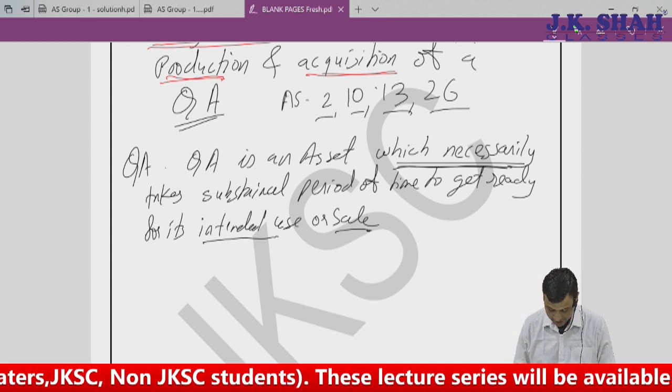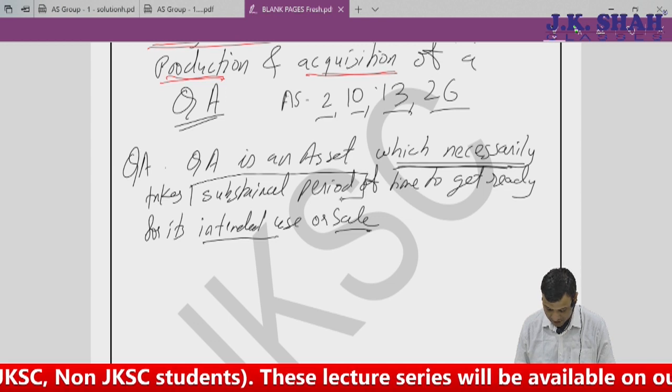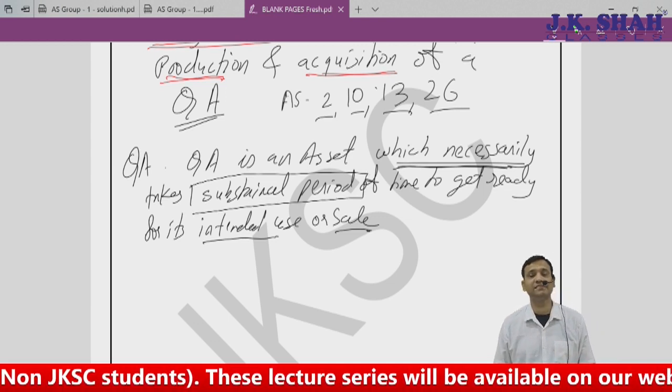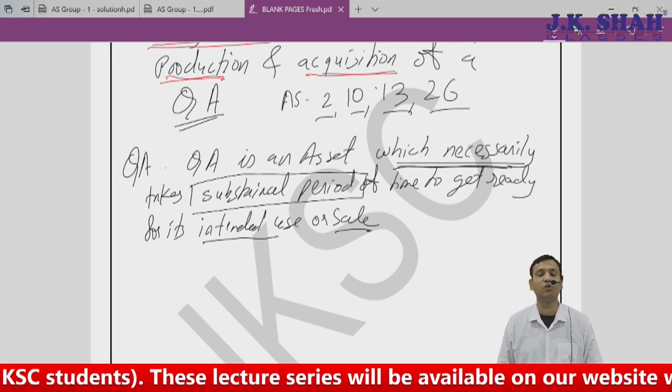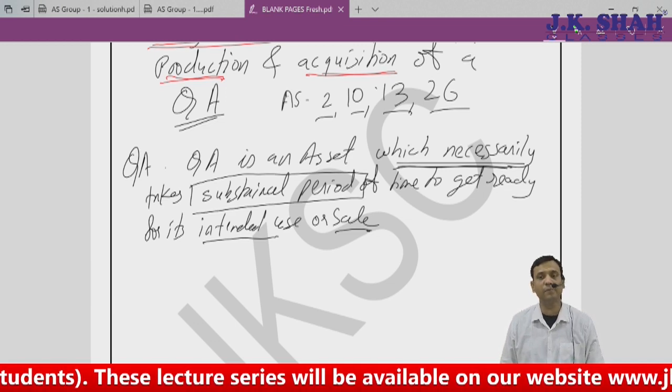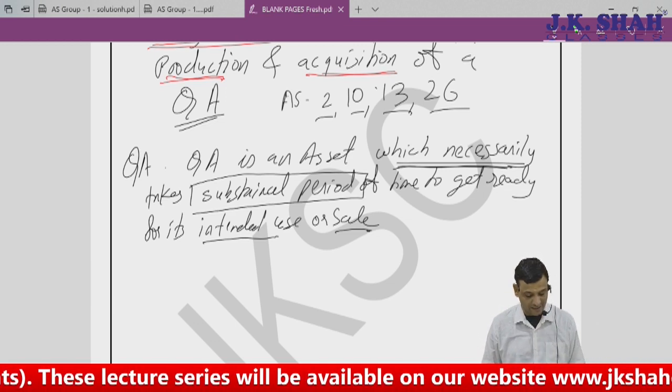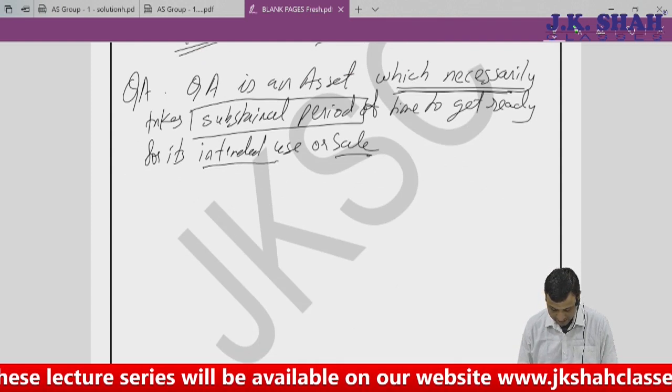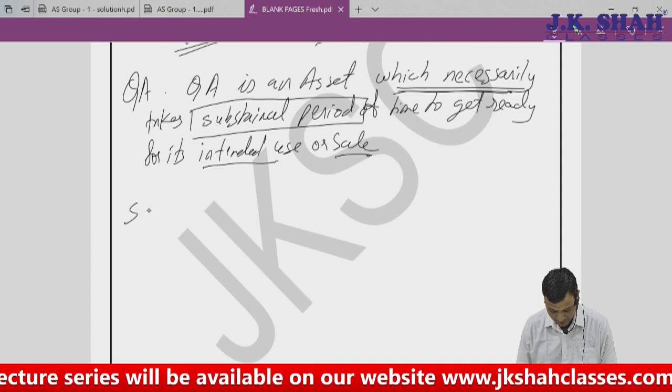Now the question arises, what do you mean by substantial period? For this there is an interpretation given by Accounting Standards Committee. That interpretation, of course, now part of our accounting standards as far as Companies Act is concerned. What is a substantial period of time?